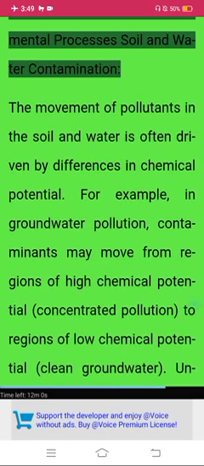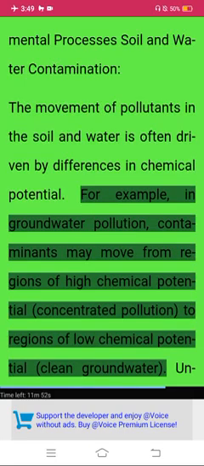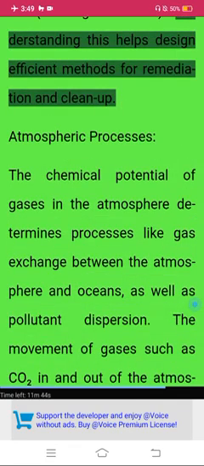Chemical potential in environmental processes, soil and water contamination. The movement of pollutants in the soil and water is often driven by differences in chemical potential. For example, in groundwater pollution, contaminants may move from regions of high chemical potential, concentrated pollution, to regions of low chemical potential, clean groundwater. Understanding this helps design efficient methods for remediation and cleanup.